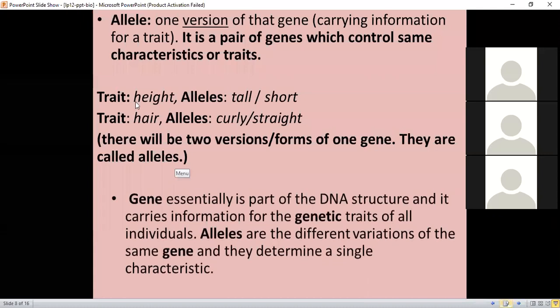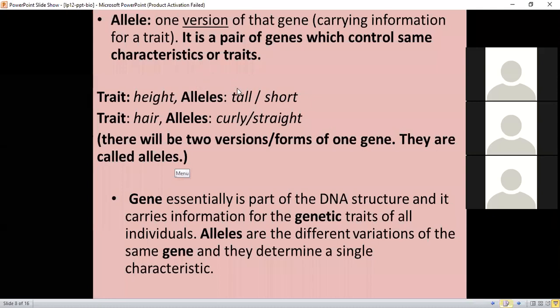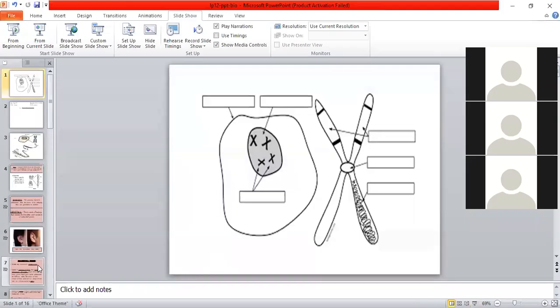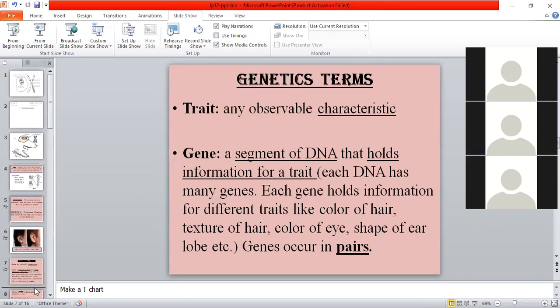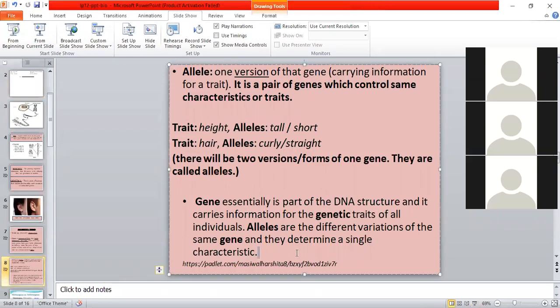And you can give some example also, like if a gene is carrying the characteristic or a trait of height, then it will be present in two versions, one tall and the other is short. So now I have a quick activity for you. I'll post a link in your chat, and you need to go through this. Okay, and this is a Padlet.